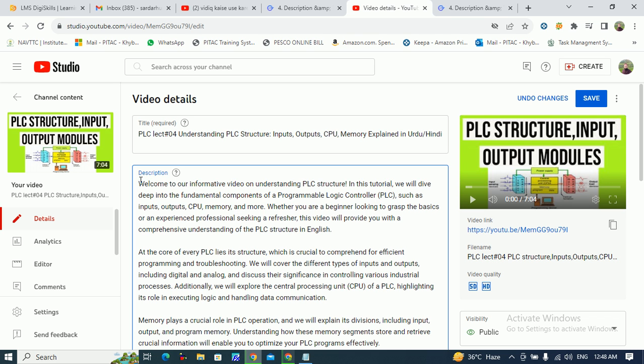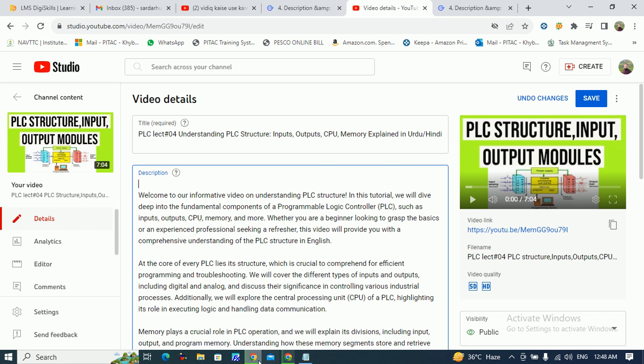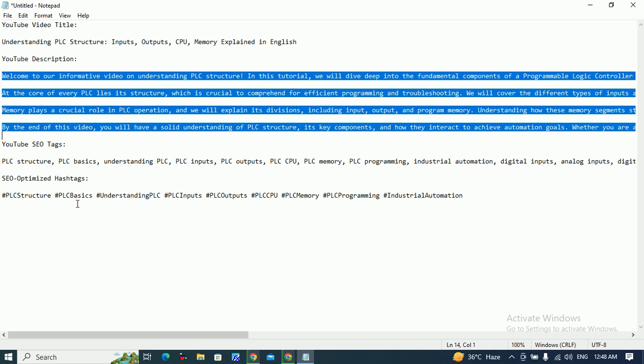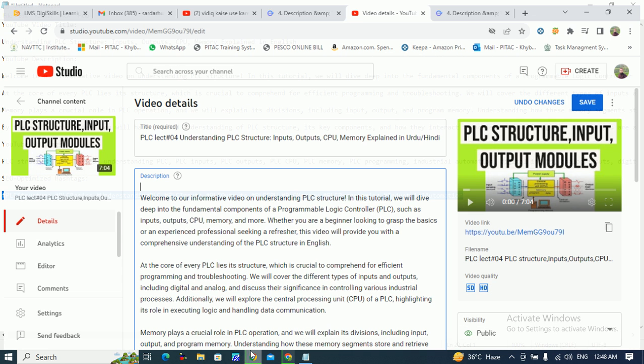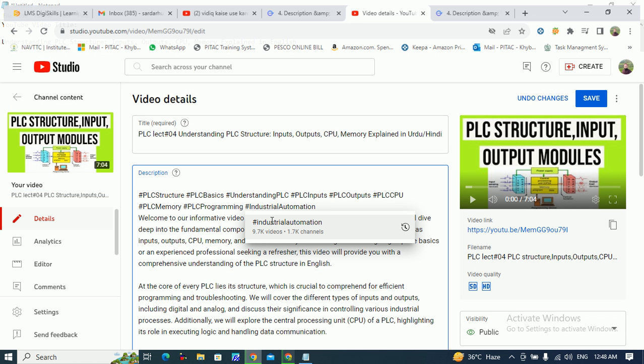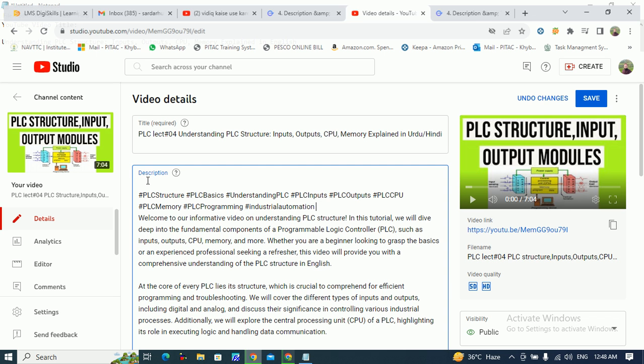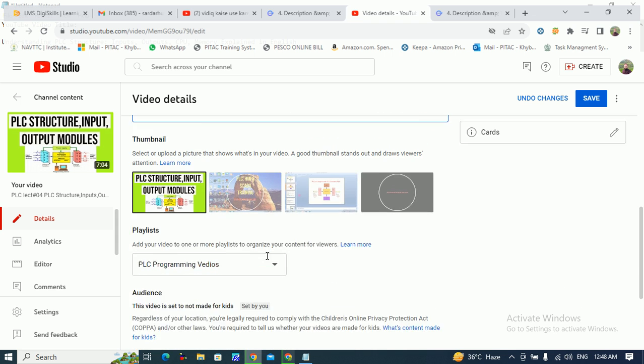You can also place the hashtags. These are the hashtags that this artificial intelligence based website has generated for me. I will put it in the description. It has just placed it here.